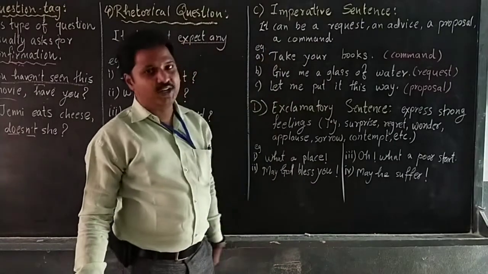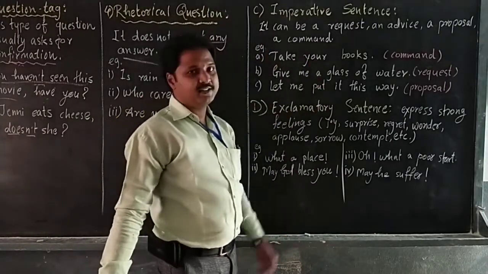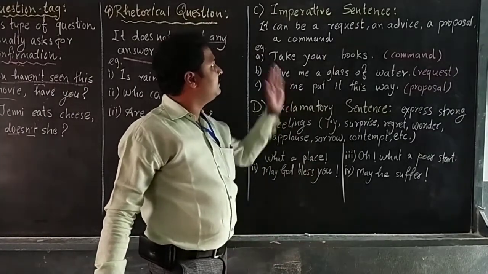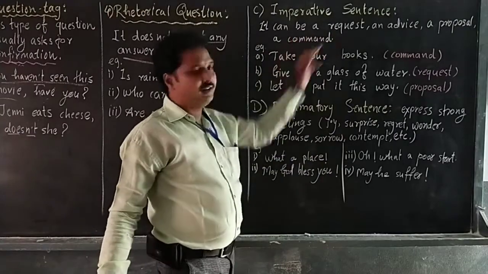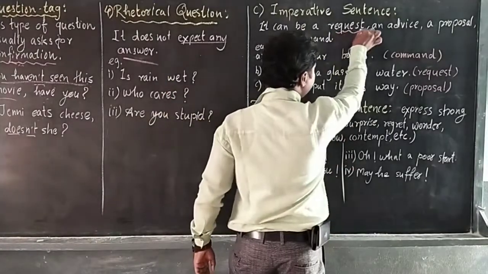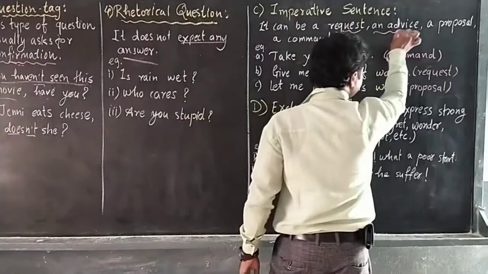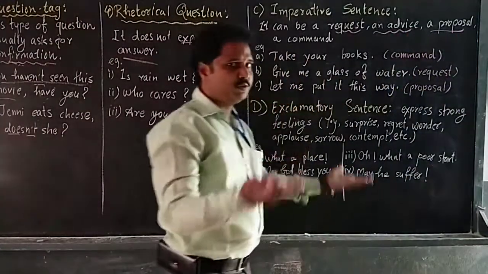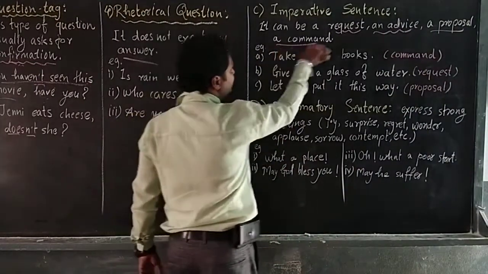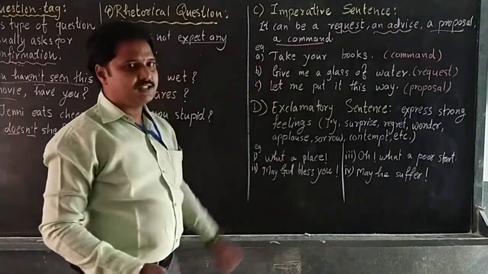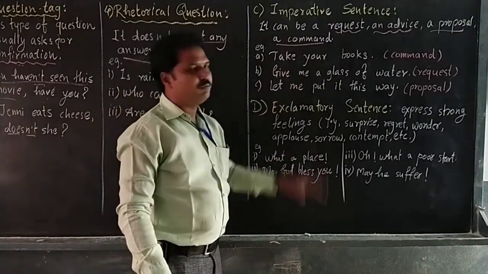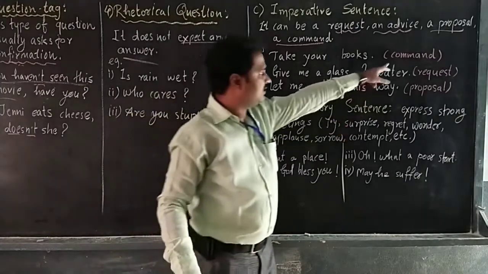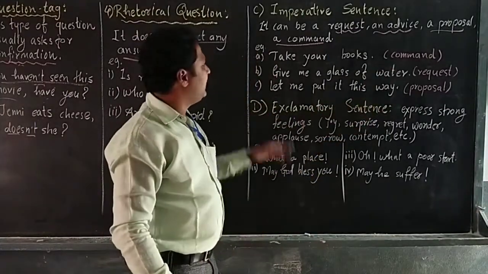First of all, what is an imperative sentence? It can be a request, an advice, a proposal, or a command. You can give advice to anyone, or put a proposal to everyone, or give a command. For example, take your books. What is the type of this one? Yes, this is a command. Take your books.